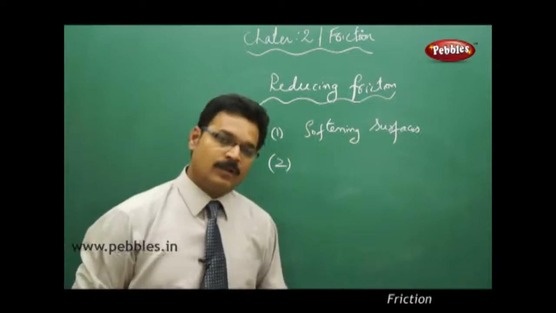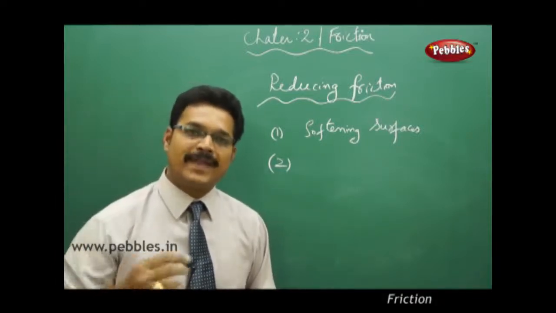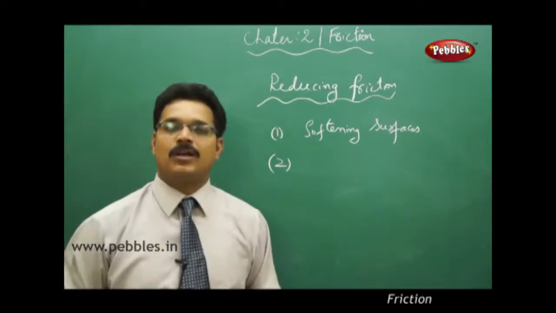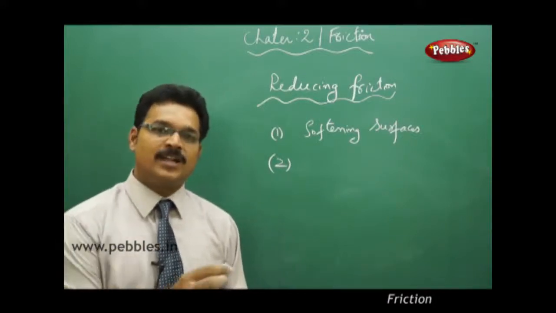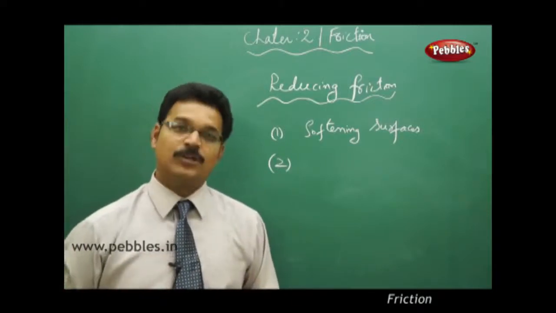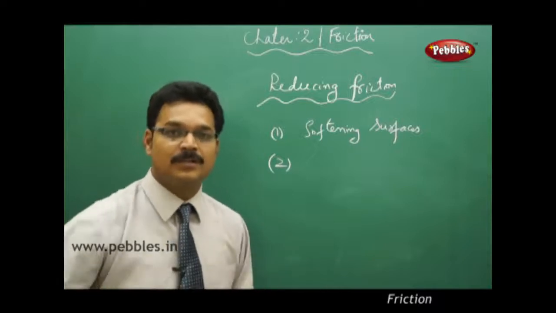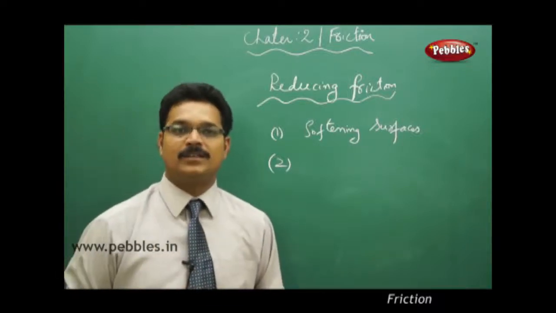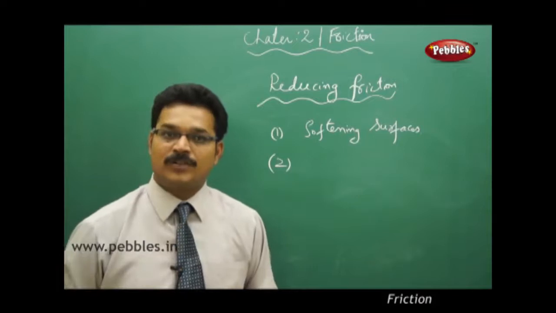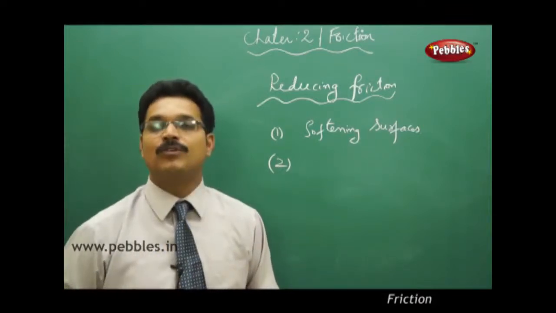Suppose you are playing a carom board. You are playing carom, and you feel that the coins are not moving in the specific direction you are expecting. Then what do we do? Use some powder on the board, which will smooth the motion of the coins. Then when you hit the coin with a striker, it will go in a specific direction and go to the hole of the board.